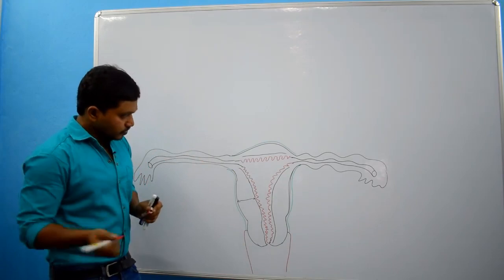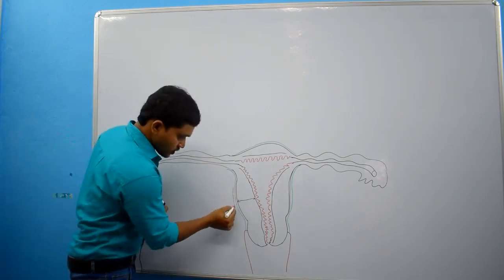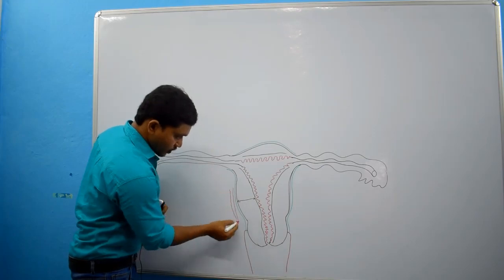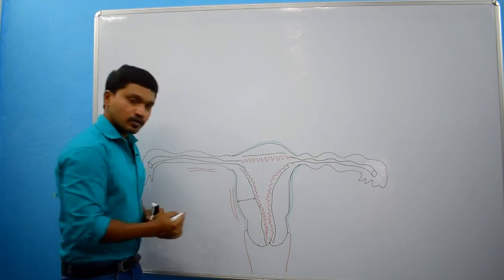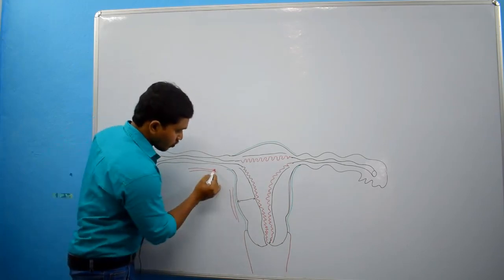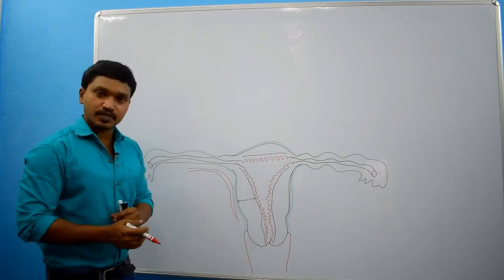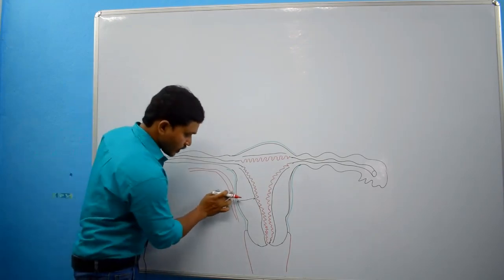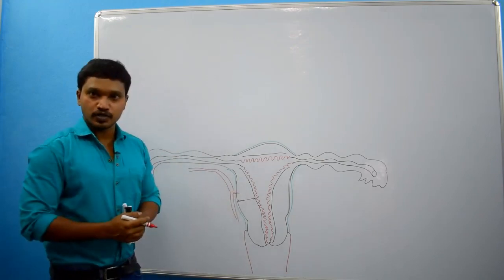And if you observe the blood supply of the uterus, the uterus is supplied by the uterine artery and ovarian artery. Right? Of course, both will anastomose with each other. Branches from these arteries enter into the uterus.